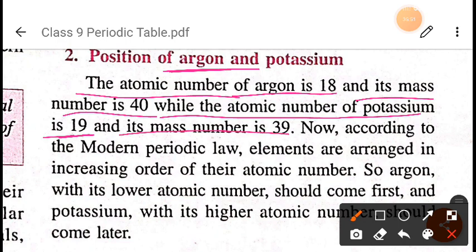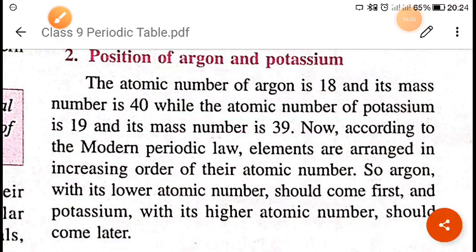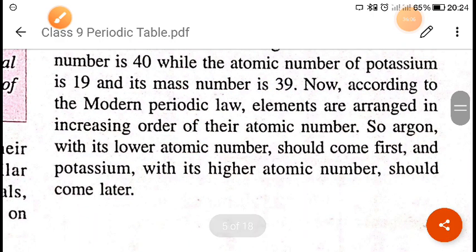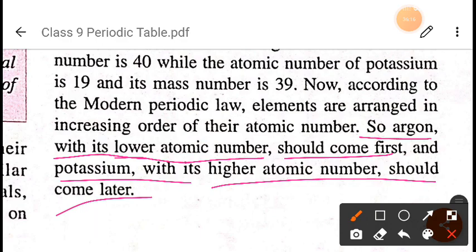But in the Mendeleev periodic table, potassium was placed first, right? Now according to the modern periodic law, elements are arranged in increasing order of their atomic number. So first argon will come, after that potassium will come. Argon, with the lower atomic number, should come first, and potassium, with the higher number, should come later.